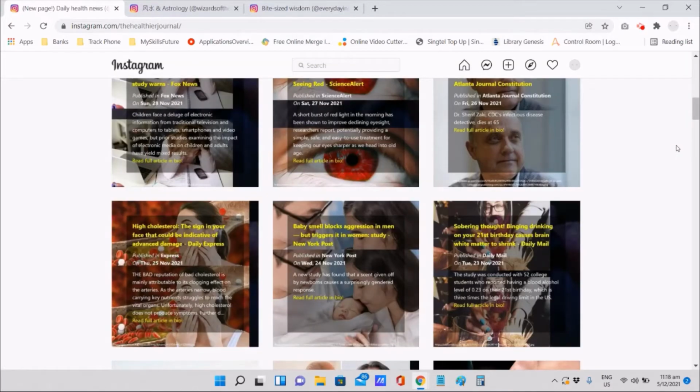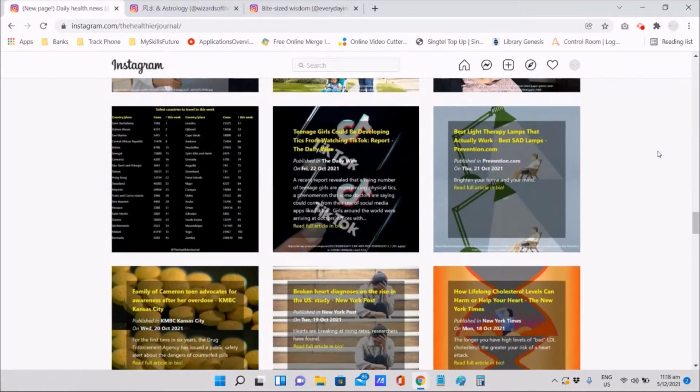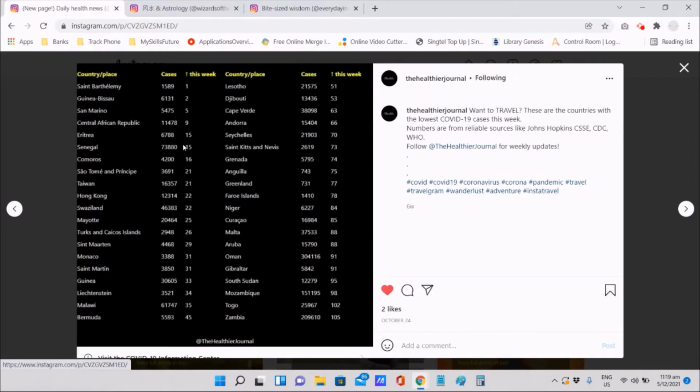Okay, and actually there are many different content types in each account. Like for example, for this health account, there are also posts that are dedicated to telling you COVID-19 data. Like here, it will tell you which country is safe to travel to. So basically, there's an API that gets data from WHO, Johns Hopkins every week, and then calculates the new cases in every country and ranks the countries from the least cases to the most.